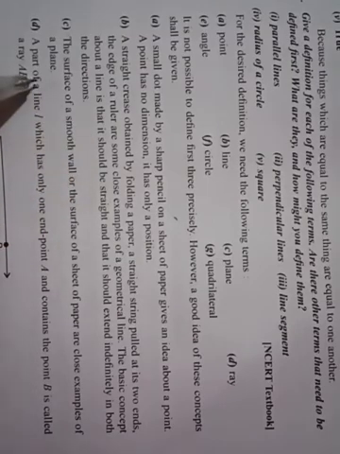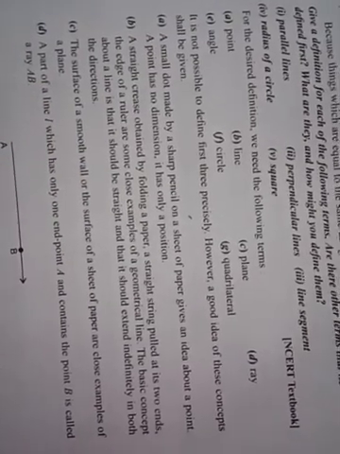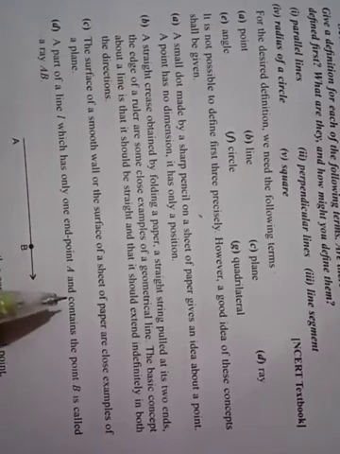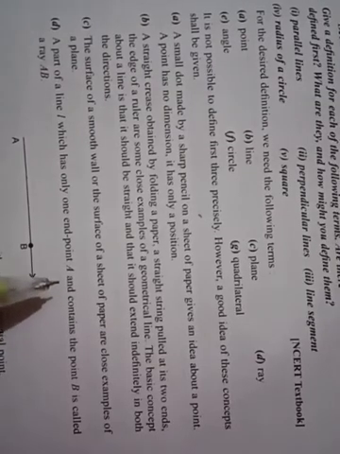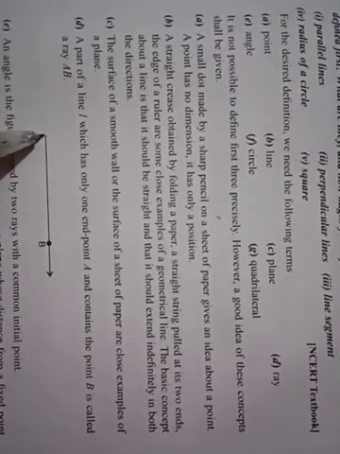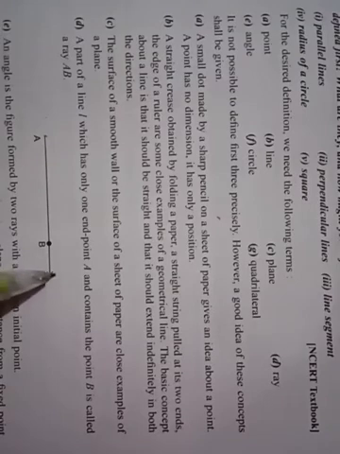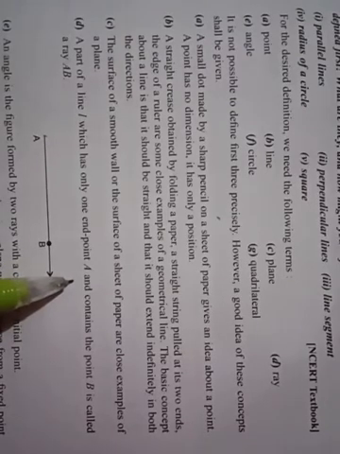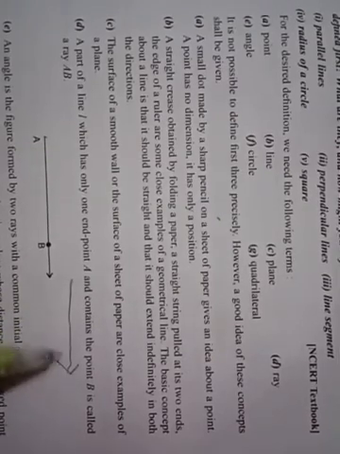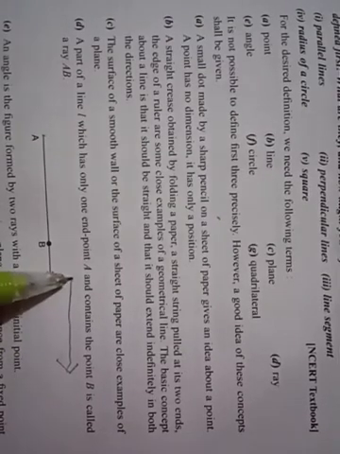Ray. What is ray? A part of a line which has only one endpoint A and contains the point B is called a ray AB. As you are seeing in this picture, it has endpoint A and in this direction it has no end. You can represent a ray in this way: one side there will be an arrow and one side will be a dot. Okay, this is a ray.